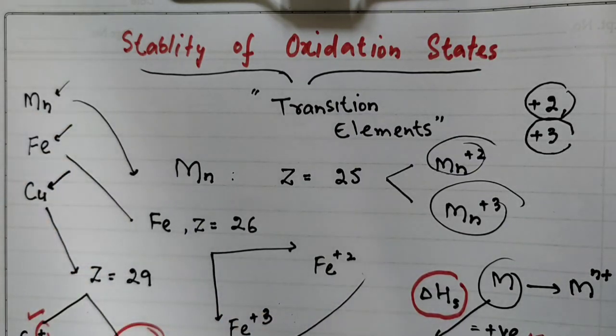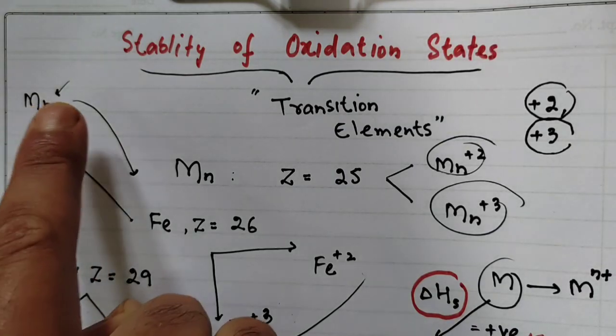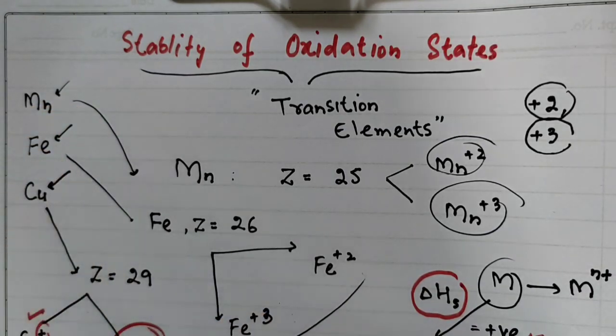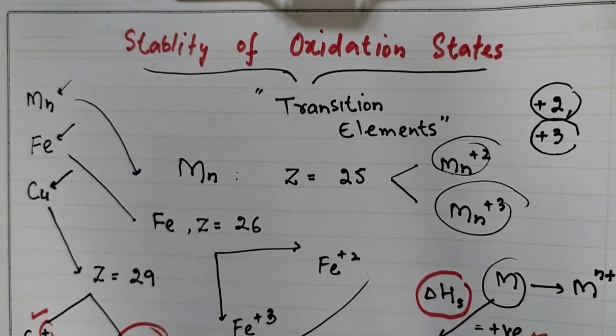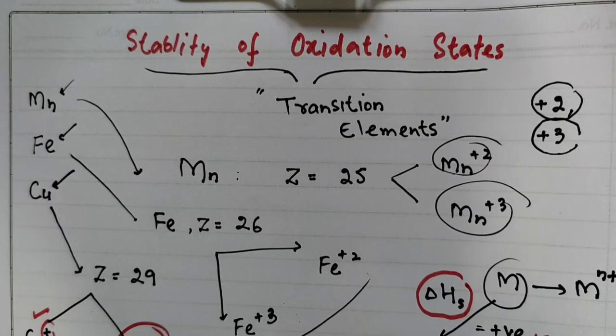उसमें हम क्या करेंगे? We will use the Latimer diagrams. Latimer diagram for manganese, for iron and for copper. So till then you can stay with us. In the next class we'll come up with the Latimer diagram.